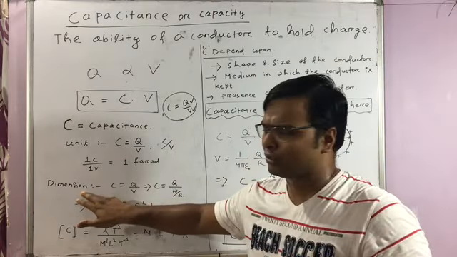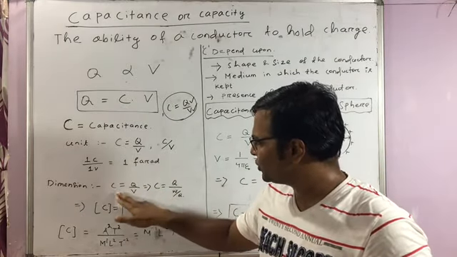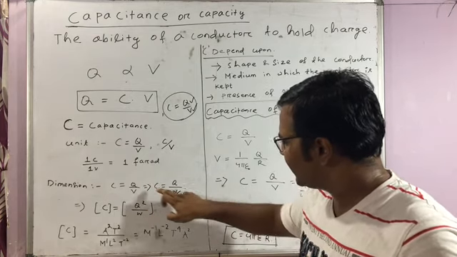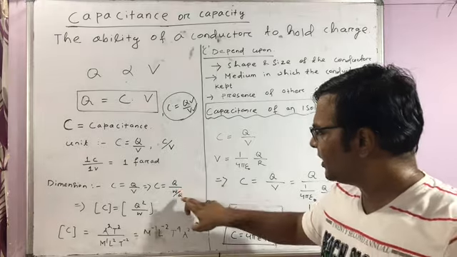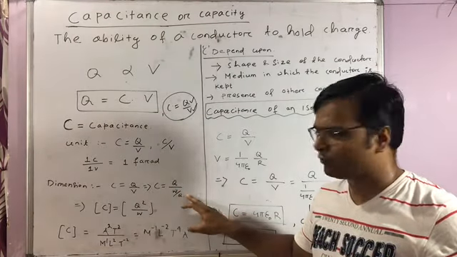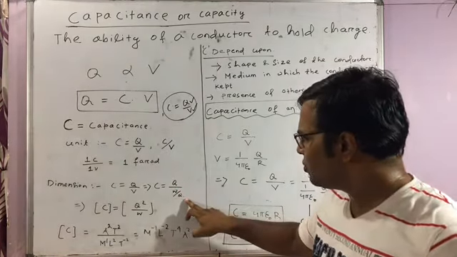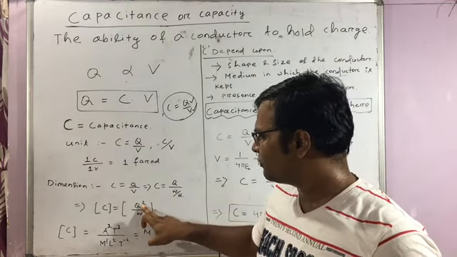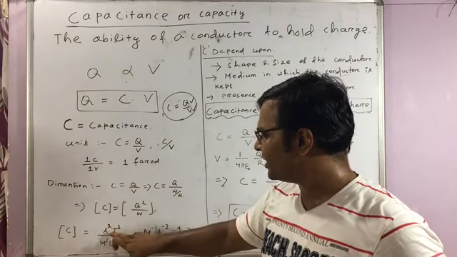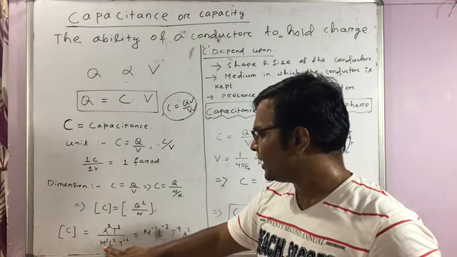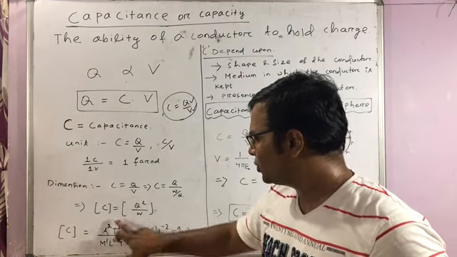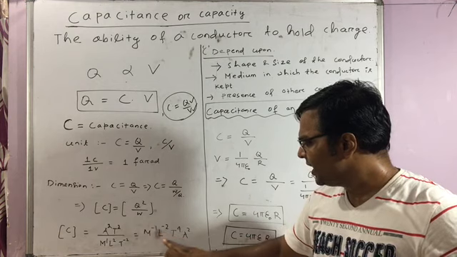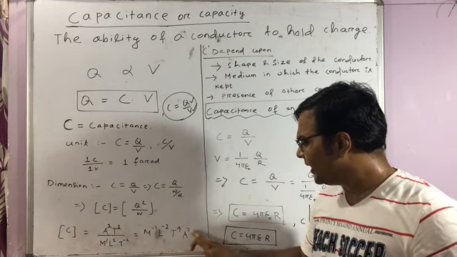Now you can find the dimension. From this expression, C is equal to Q by V. Instead of V we can write W by Q, work done per unit charge. So Q by W by Q means Q will go up, so Q square by W. The dimension of Q is AT, so Q square means A square T square by W. W is M L2 T minus 2. If you simplify, the dimension of capacitance will come out as M minus 1 L minus 2 T4 A2.